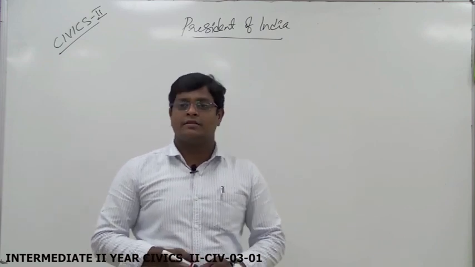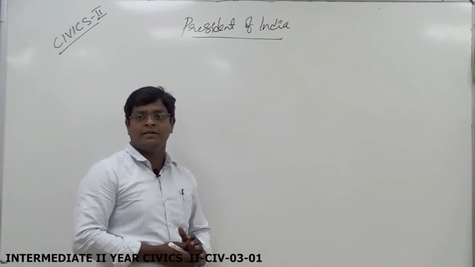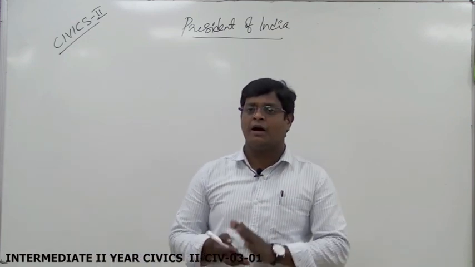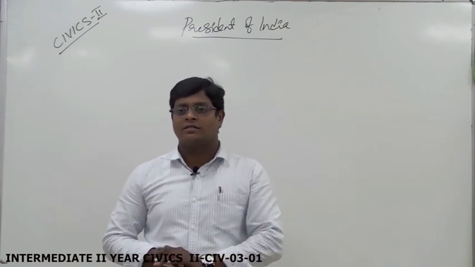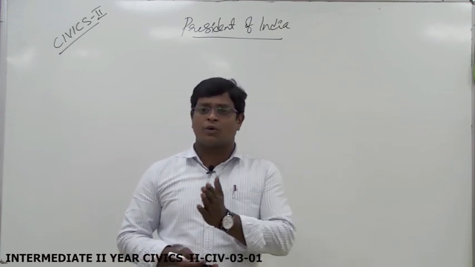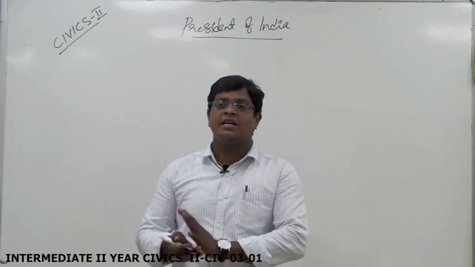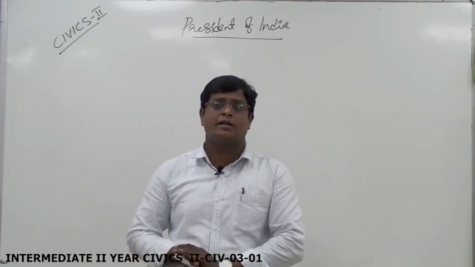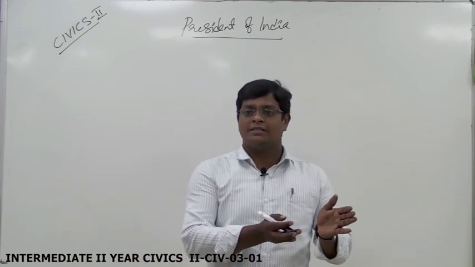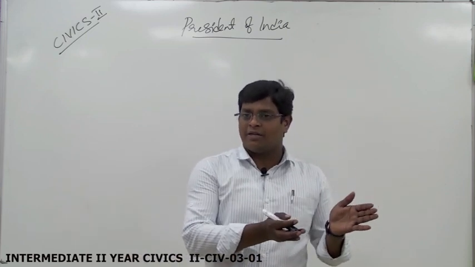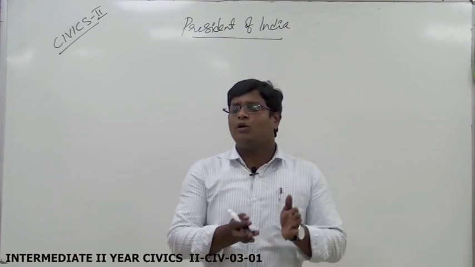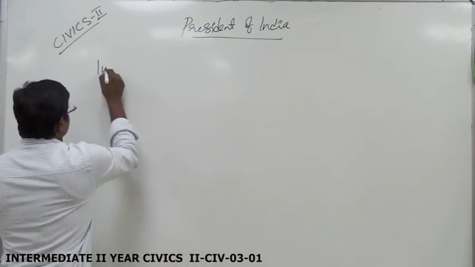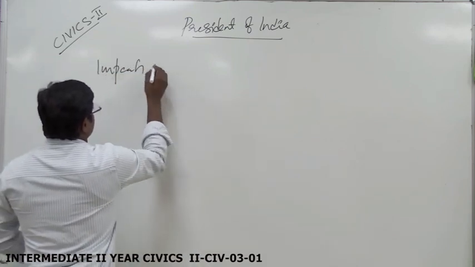You know very well, the Rashtrapati Bhavan is situated at Delhi, and he also has 2 more accommodations in India. One is in North India, another in Southern India. The North India one is Simla, and the Southern India one is Hyderabad. So these are the accommodations provided to the President of India, apart from the salary and other allowances. Okay. Then how is the President of India removed? That means the impeachment policy.